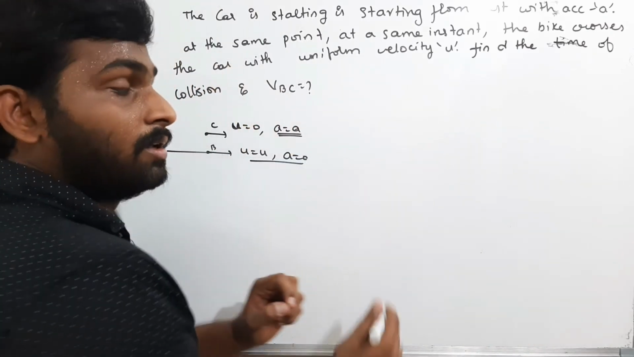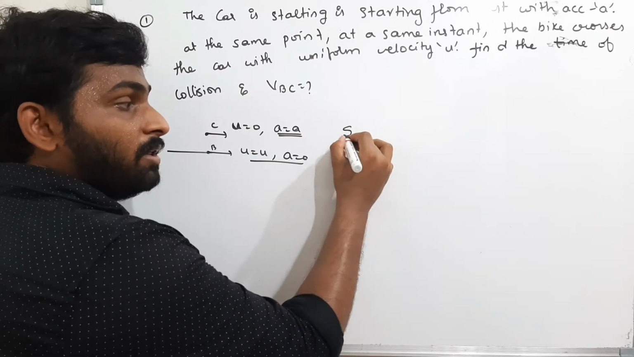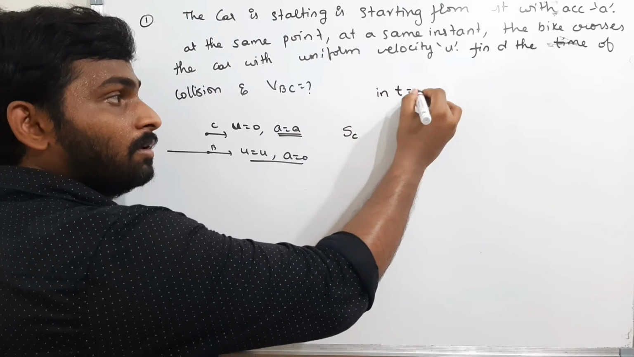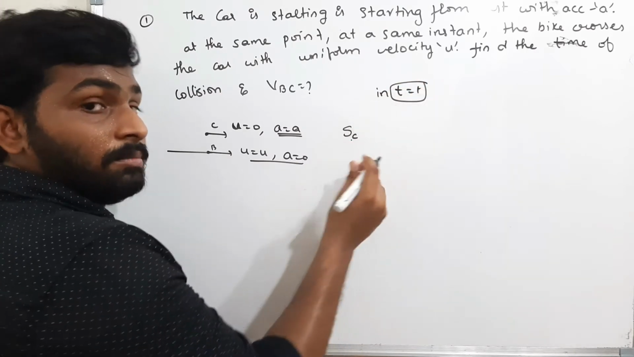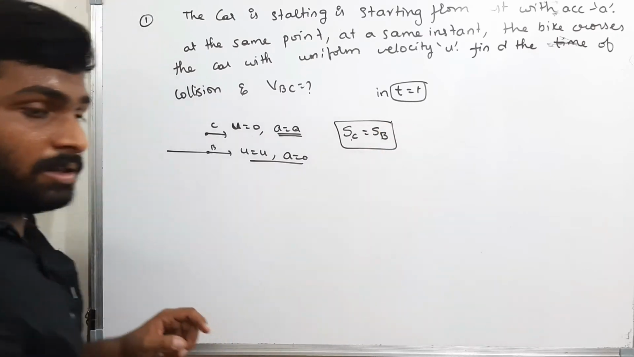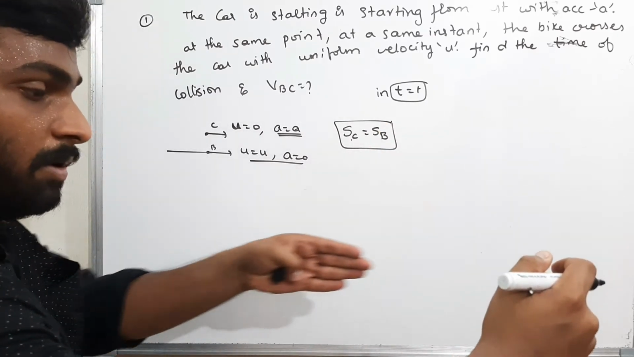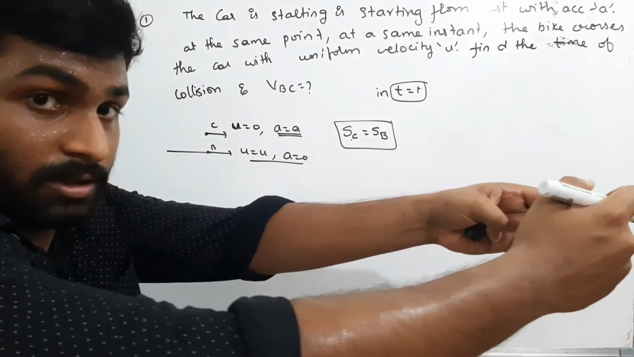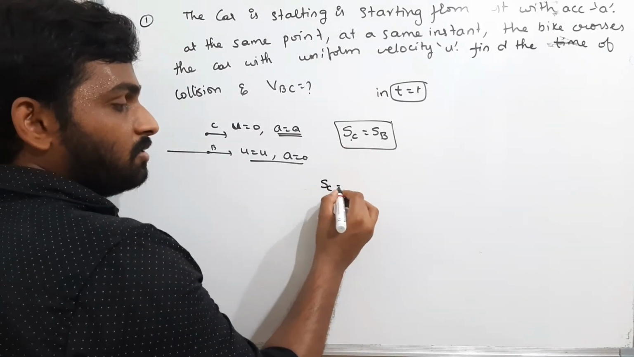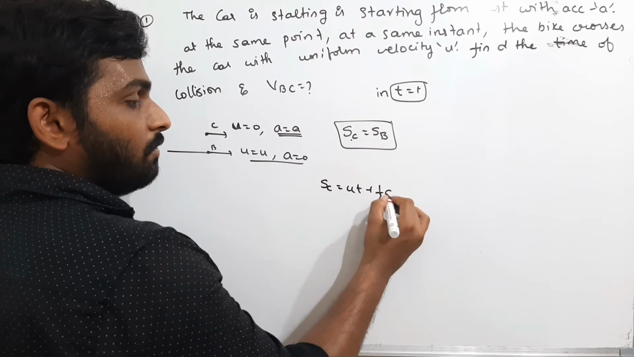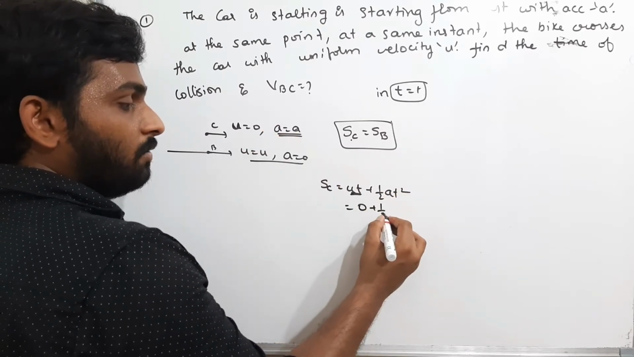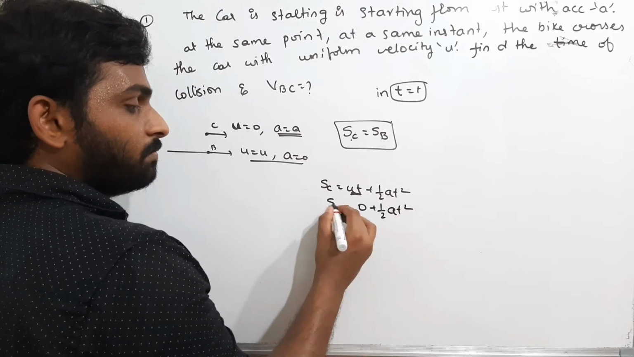What is the meaning of that? The displacement traveled by the car in time t must be equal to the displacement traveled by the bike. If the displacement traveled by the car and the displacement traveled by the bike are the same, that means they are colliding at that point. Therefore, what is the displacement traveled by the car? s is equal to ut plus half at square. And what is the initial velocity of the car? 0 plus half at square.